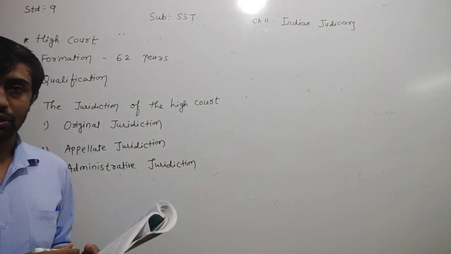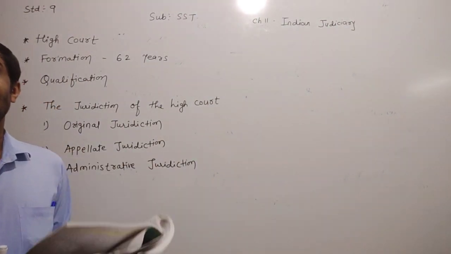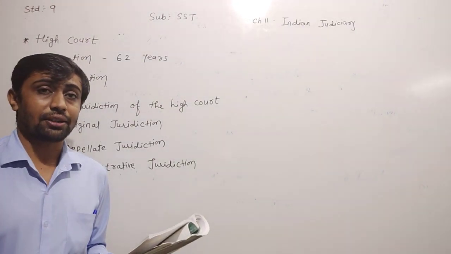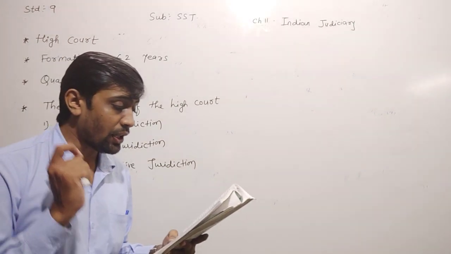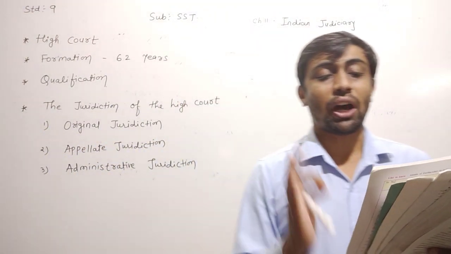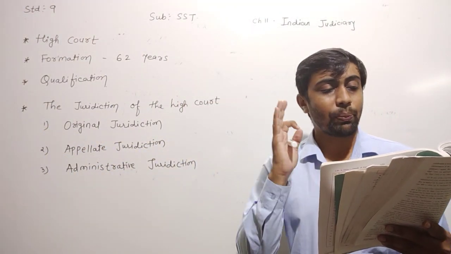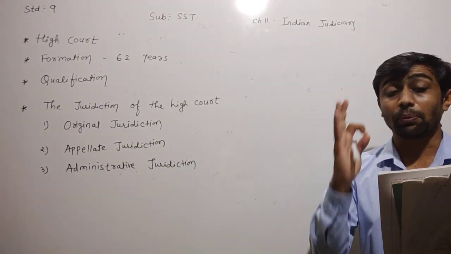If the High Court judge has a reason, he gives the resignation directly, addressed to the President. The President can remove any judge of the High Court through the process of impeachment carried out in the Parliament.